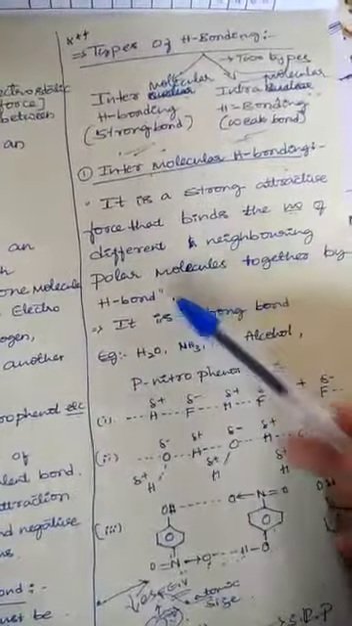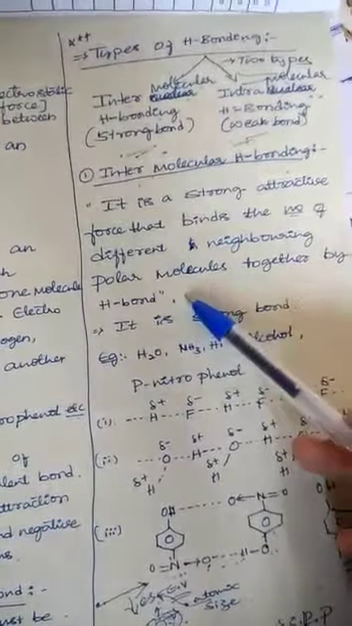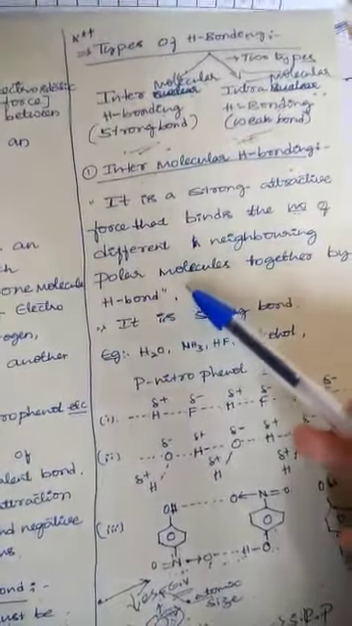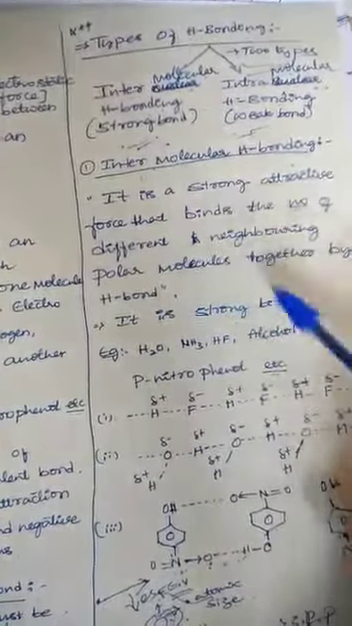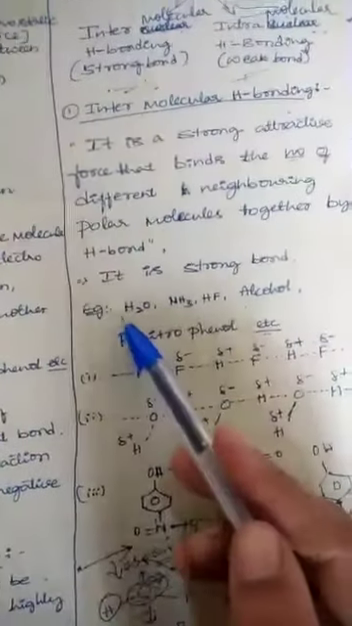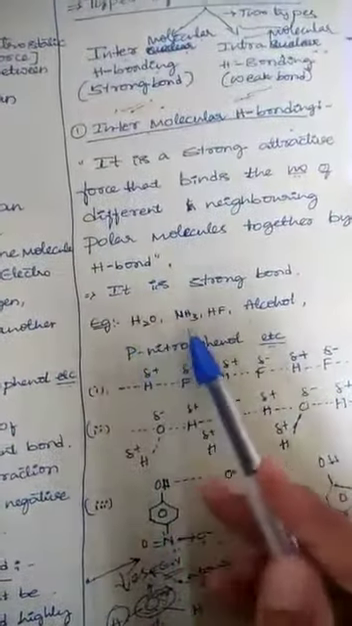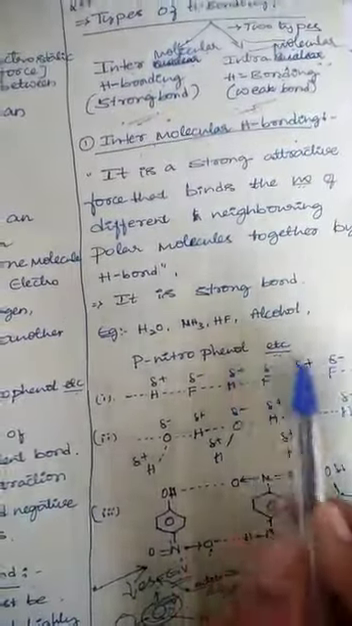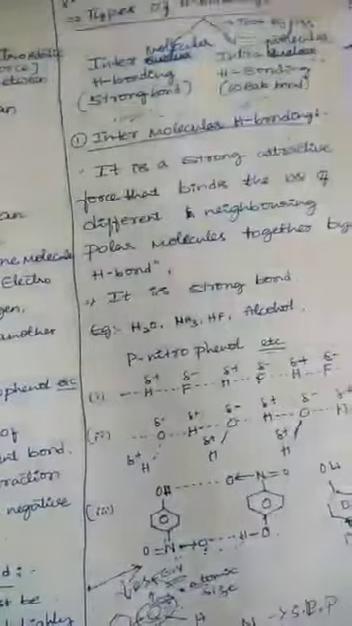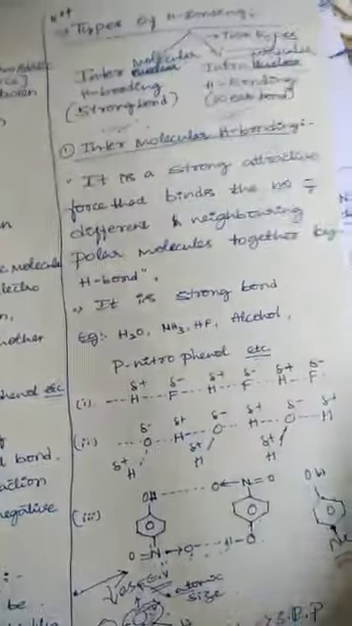Different neighboring polar molecules. One molecule containing a polar molecule. In this polar molecule, the hydrogen bonding takes place with another neighboring polar molecule. Look here. Examples: water molecule, ammonia, hydrogen fluoride, alcohol, para-nitrophenol, etc. These are the examples of intermolecular hydrogen bonding.